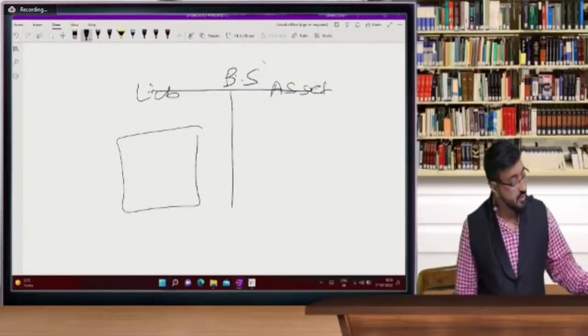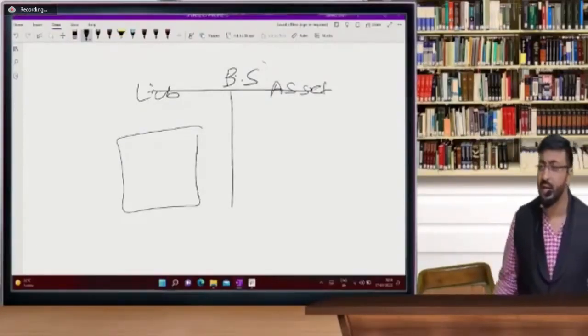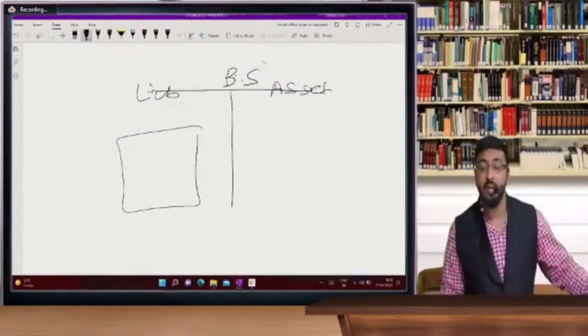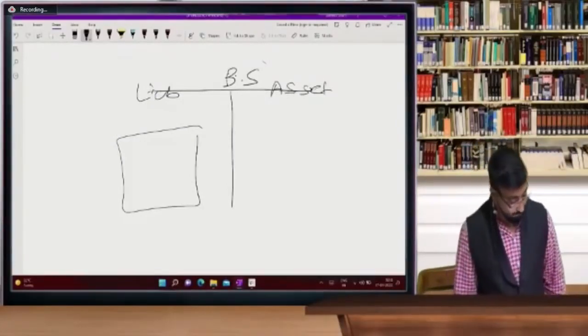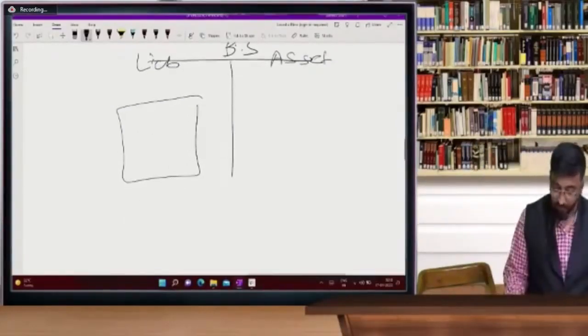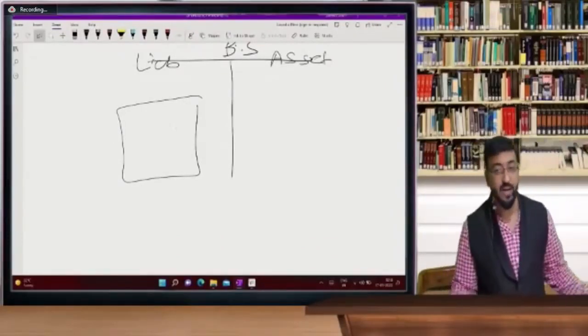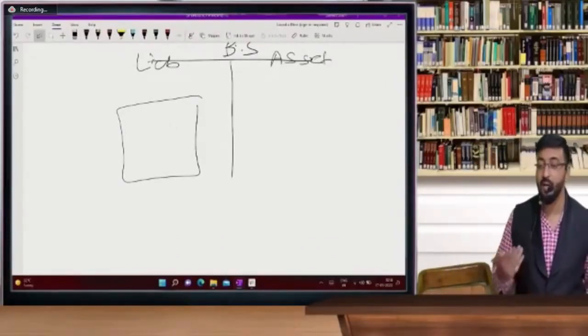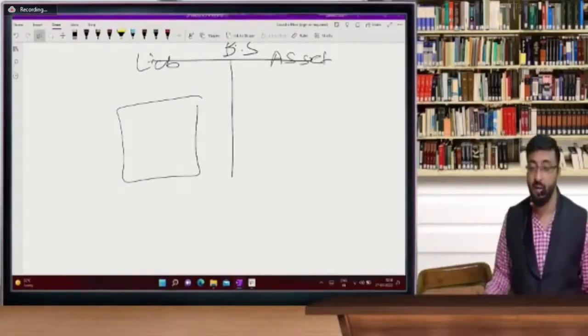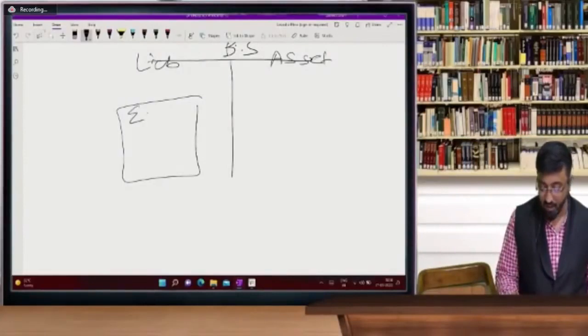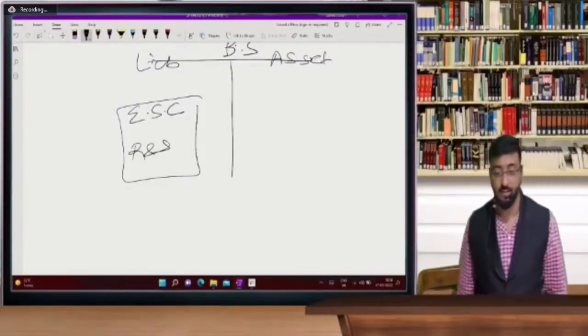Now many students are answering me. Welcome back once again after this short break. Please tell me how bonus shares are going to affect your balance sheet items. Yes, very simple effects on the balance sheet. It doesn't affect your asset side, but it affects the liability side: equity, share capital, and reserves and surplus.